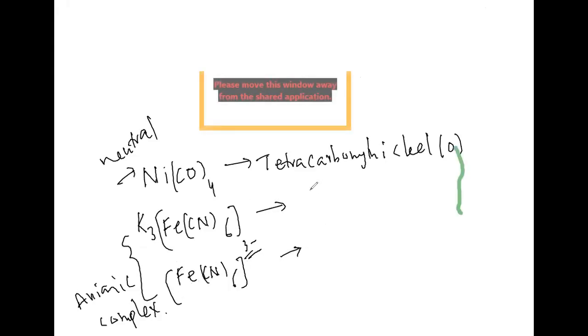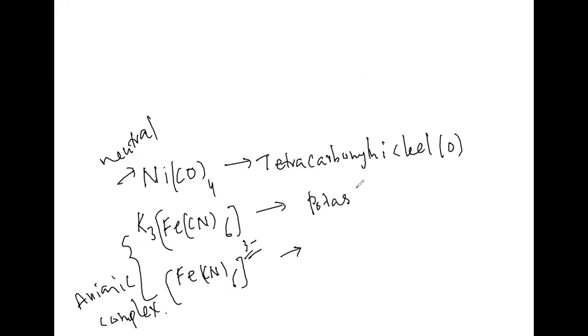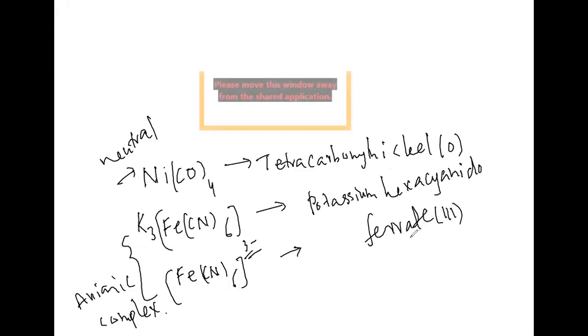Here I can say that potassium, we can write like potassium hexacyanido ferrate. I can write in bracket, I am writing 3, that is oxidation number 3. When anionic complexes are there, that time we are going to end with ate, that is ferrate, potassium hexacyanidoferrate.